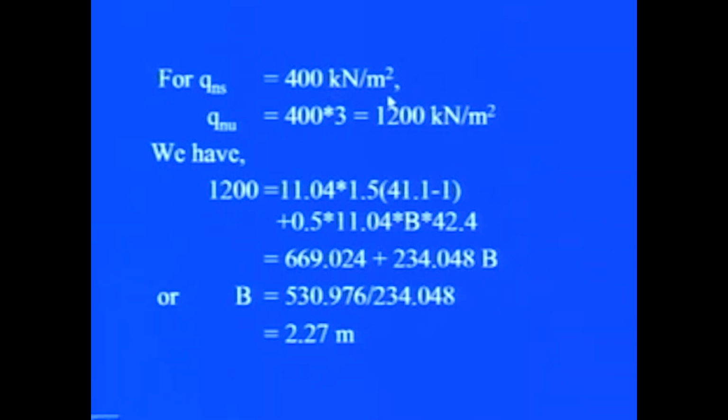And it is given that the net safe is equal to 400 kilonewton per meter square. If we multiply it by the factor of safety, we will get net ultimate, and this net ultimate is compared with the net ultimate which we obtain from the bearing capacity equation. So, when we substitute this, the unknown parameter in this case is the width of the footing. When we solve it, we will get the width of the footing as 2.27 meters.